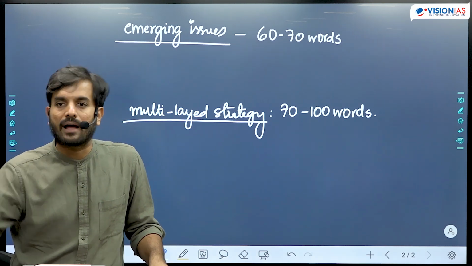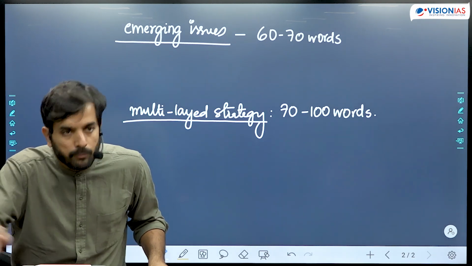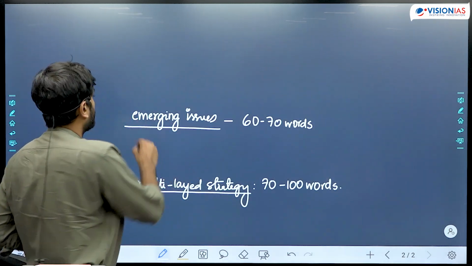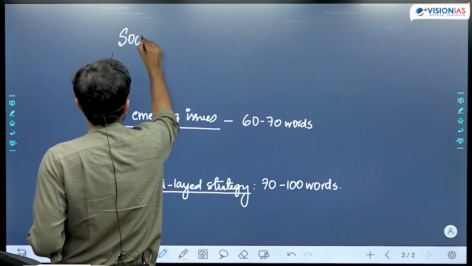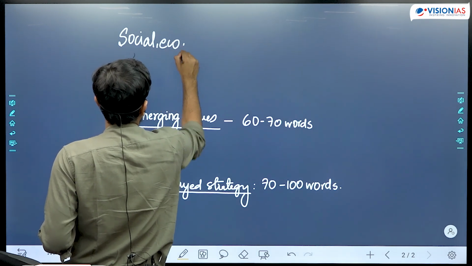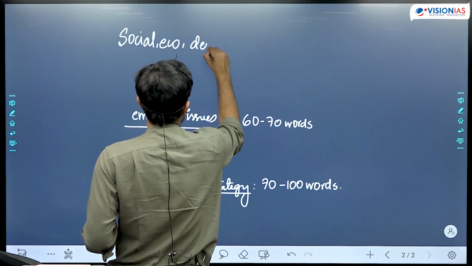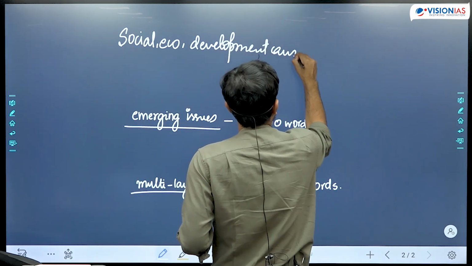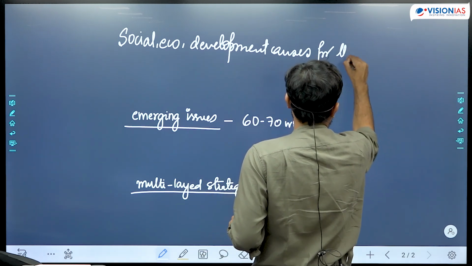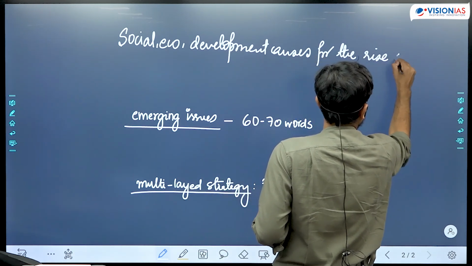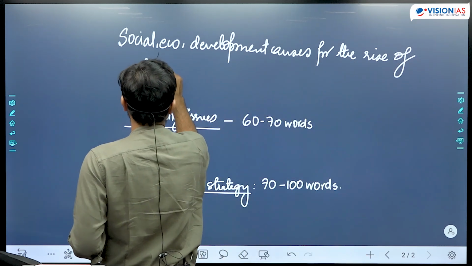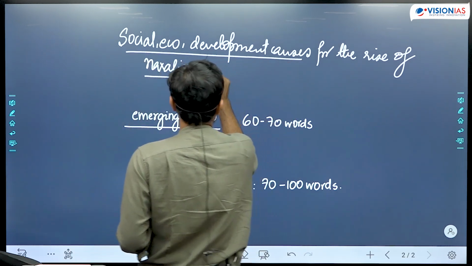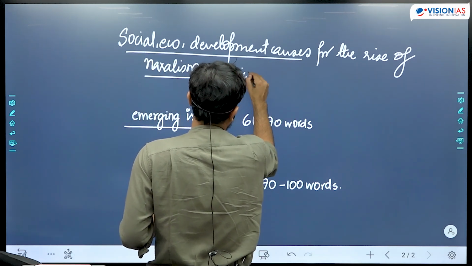हमें वो नहीं लिखना है जो हमें आता है. हमें वो लिखना है जो examiner ने पूछा है. Therefore, in your introduction itself, your introduction should cover the social, economic and the developmental causes for the rise of Naxalism. And you should also talk about how this has led into a violent movement.